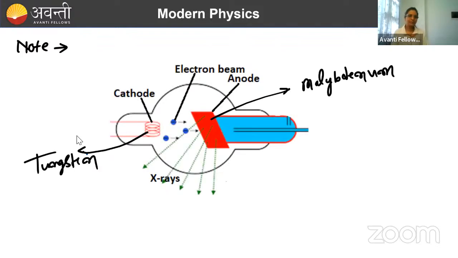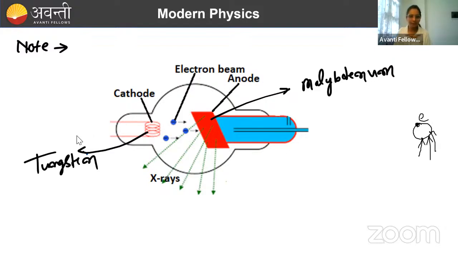Okay, fine. So this is your Coolidge tube. Now, how is X-ray actually produced? In modern physics you must have studied that if there is an atom that has an electron, and if we wish to knock this electron out, what can we do? The first thing we can do is just heat this atom.